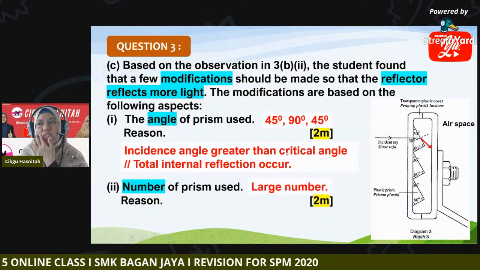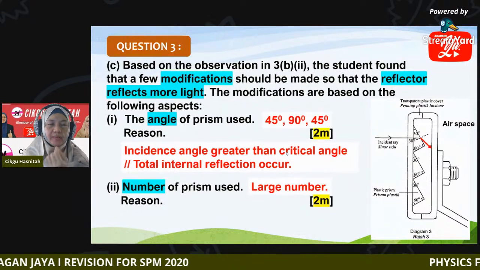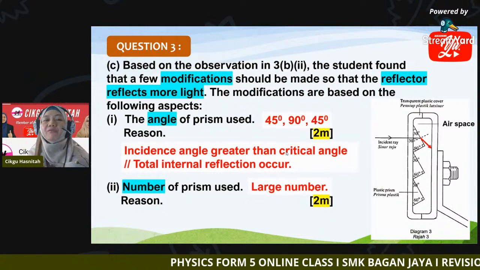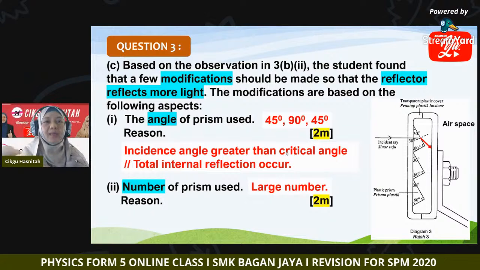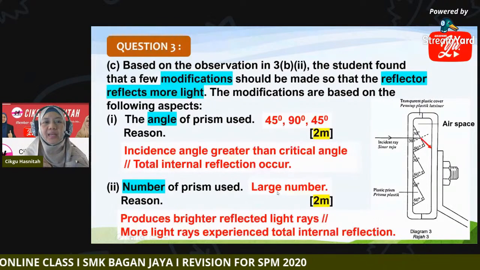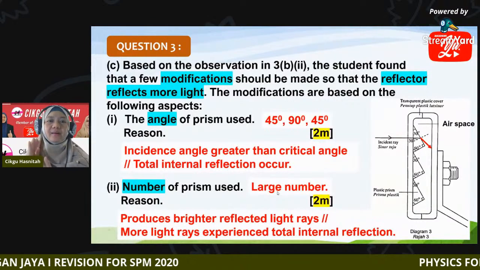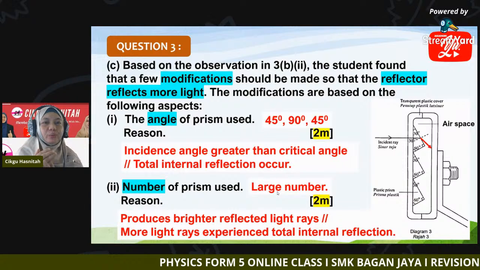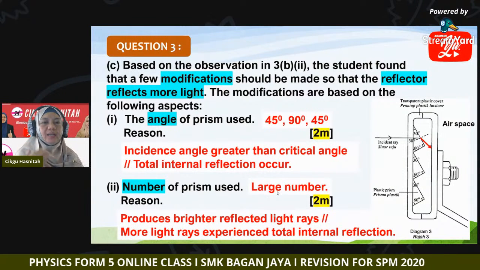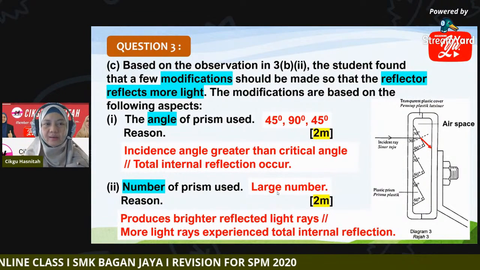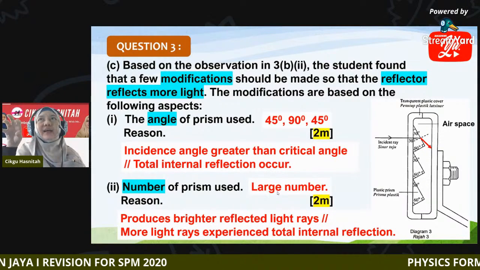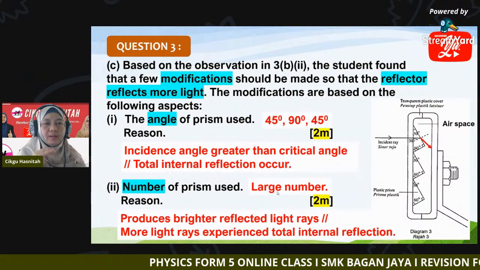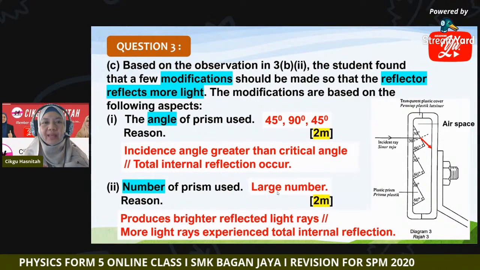So, we use a large number of prisms. We increase the number of prisms used. Imagine you now have more reflectors, so definitely it will produce brighter reflected light rays, or more light will experience total internal reflection. So by this, the reflector will become brighter, since more light undergoes total internal reflection.